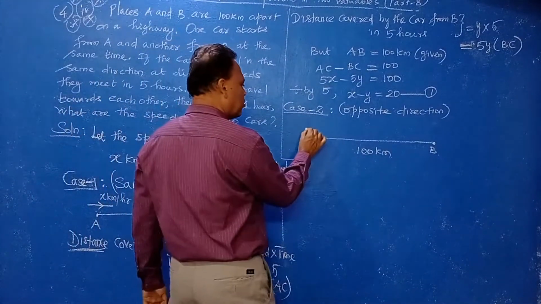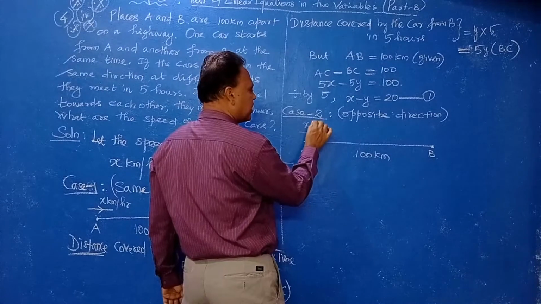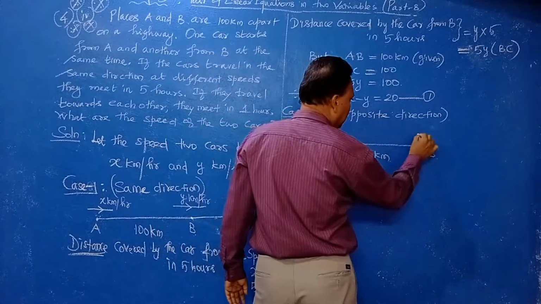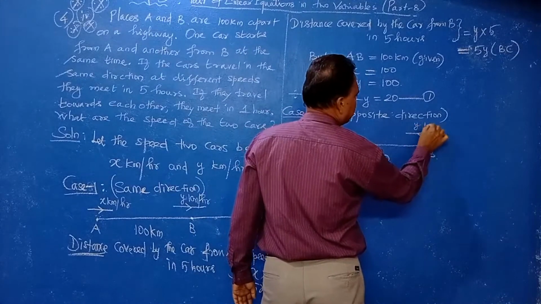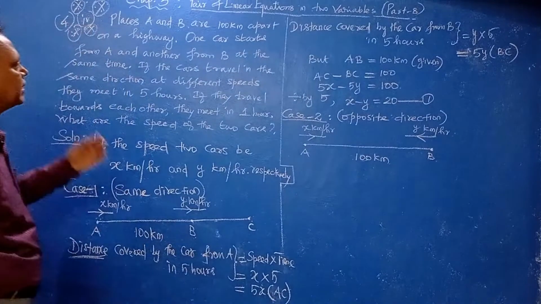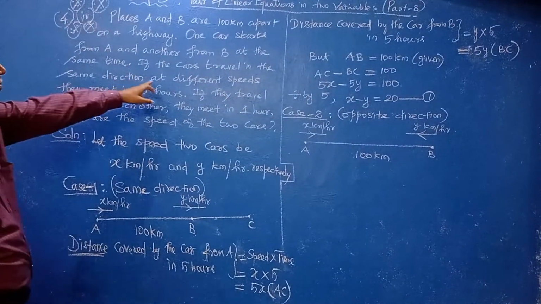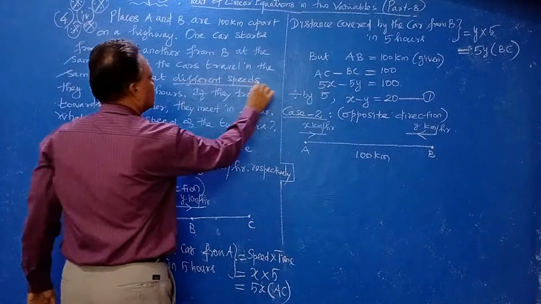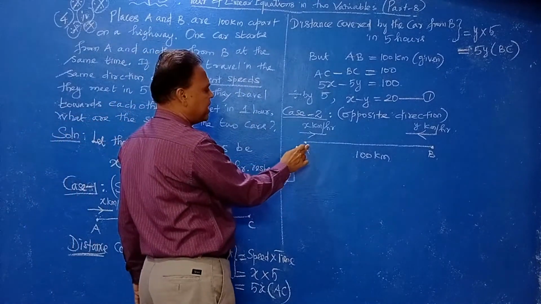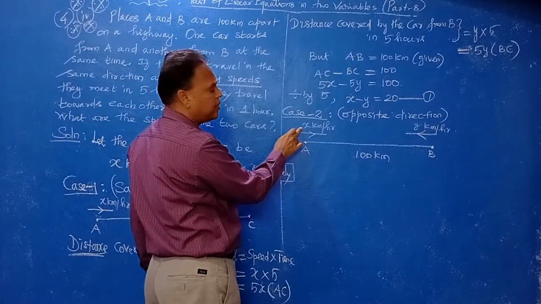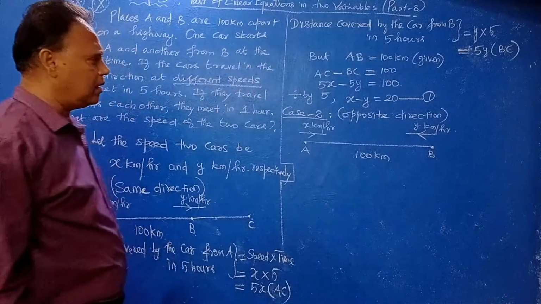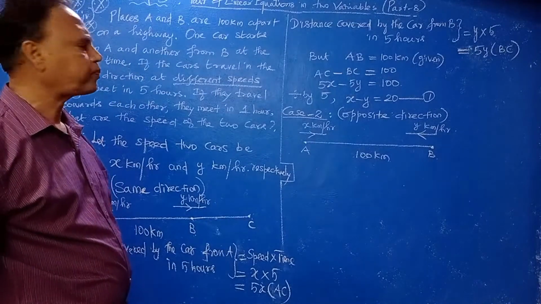Now car A is moving at x kilometers per hour this side. Car B is just opposite, at y kilometers per hour, a different speed. The condition is clearly given in the problem: different speeds. That's why the car starting from A has speed x kilometers per hour, and the car starting from B has y kilometers per hour.